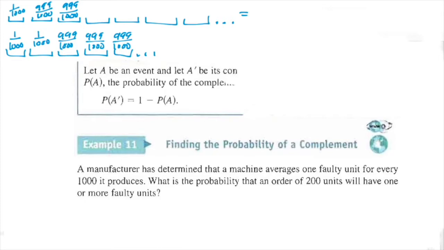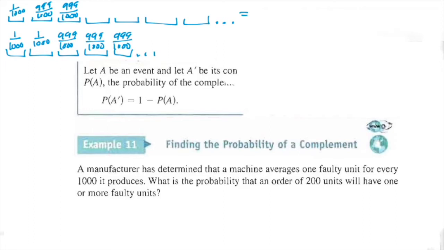What is the opposite of that event? All good ones. That is exactly right. So if we find the probability of all the units being perfect, we just subtract that from 1, and then we find the probability of the event we're actually looking for.